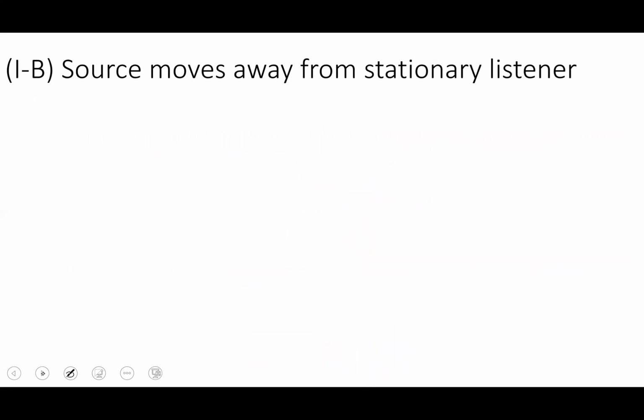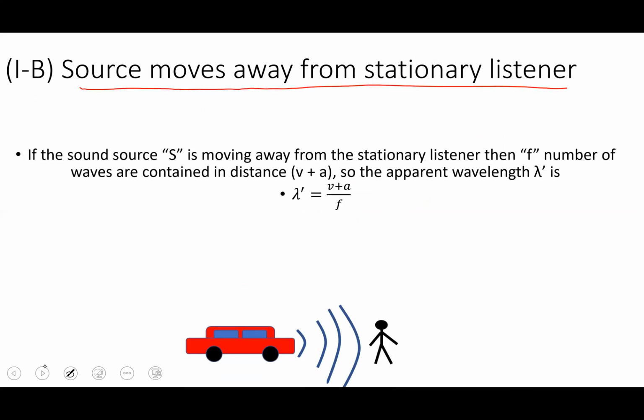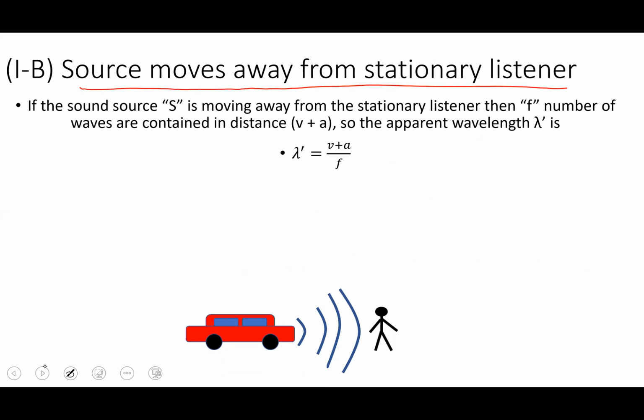Now, if we consider the same case but in the opposite way, let's say the source is moving away from the stationary listener. In this case, we have the same person who is L and the same source, and he is listening to the horn of the car. So what happens now? If the sound source S is moving away from the stationary listener, then F number of waves are contained in the distance V plus A. That means it has to be increased. The wavelength lambda dash is given by V plus A divided by F.